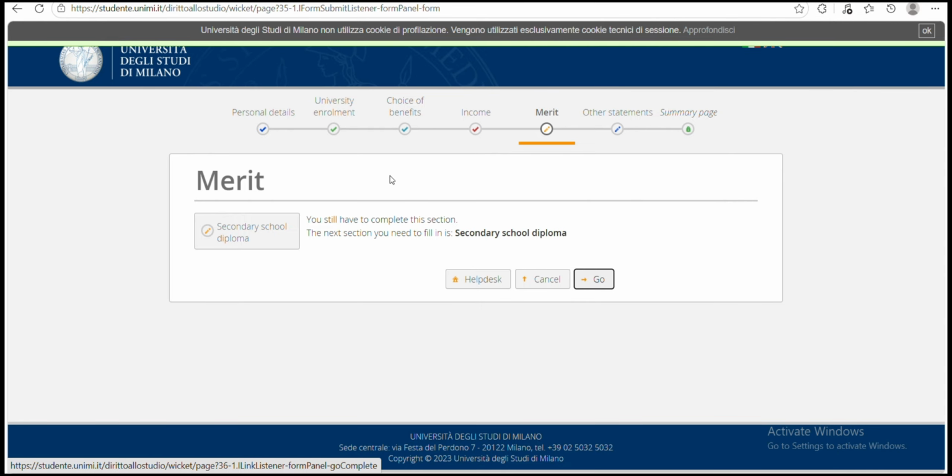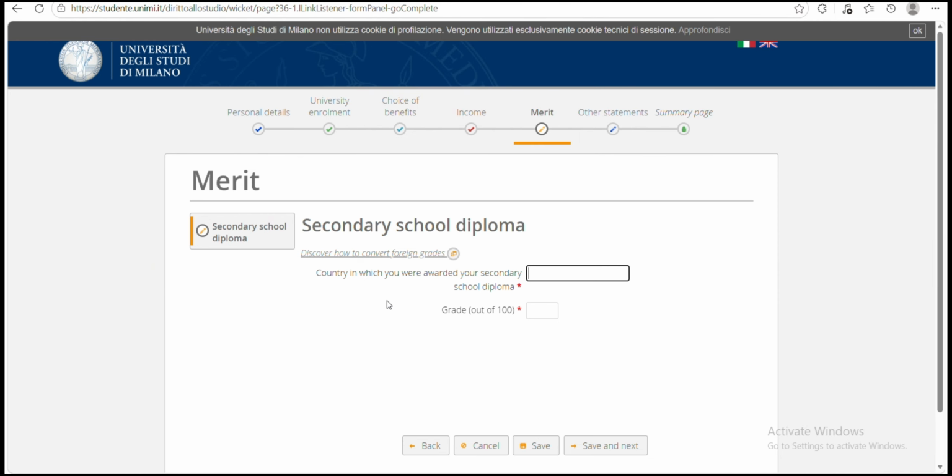So here you'll be uploading your secondary school diploma because I'm going for bachelor's. You click on go and you'll be asked the country where you got your secondary school diploma. I'll choose Nigeria and then your grade out of 100. Let's say my grade out of 100 is 70, but how do you calculate your grade? That's another thing to check.